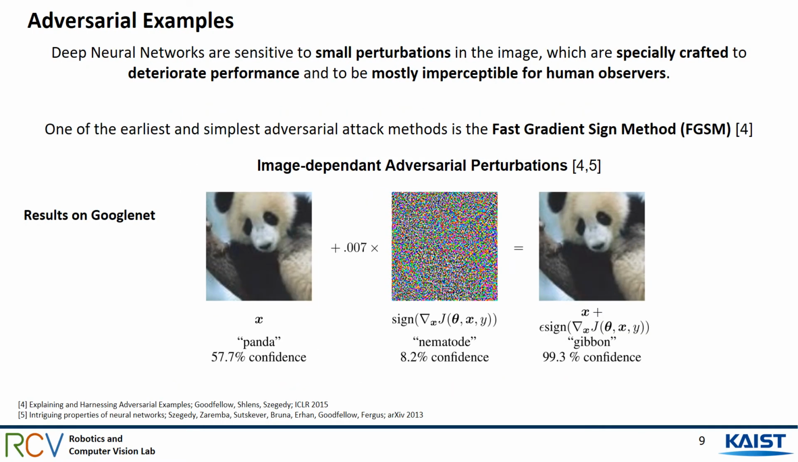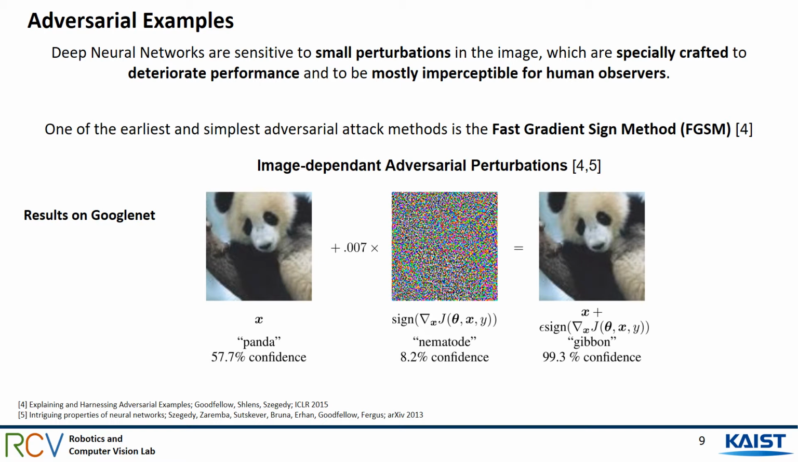Previously, it has been shown that deep classifiers are vulnerable to adversarial examples. Adversarial examples are small perturbations in the image, which are specially crafted to deteriorate performance, which can lead to misclassifications and are mostly imperceptible for human observers.